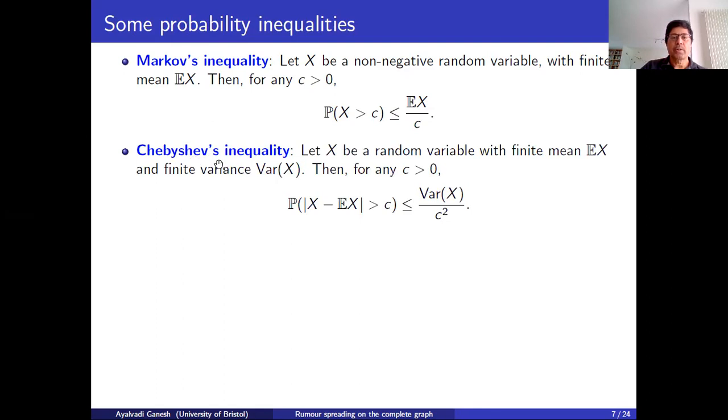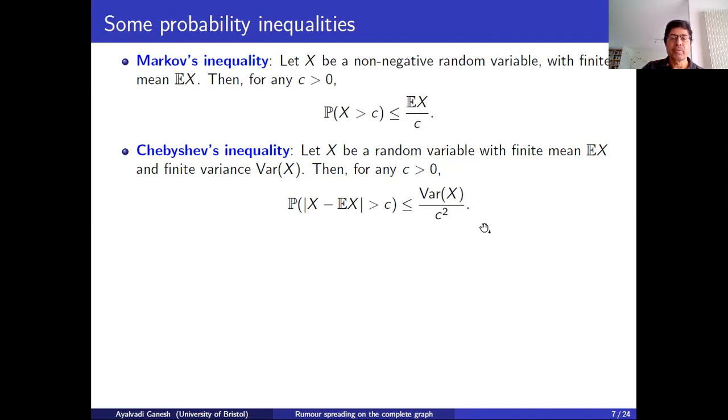So here is a somewhat more refined bound. And this needs knowing a bit more about the random variable. For this, we need to know not only the mean, but also the variance. And in this case, we don't need the random variable to be non-negative. For Markov's inequality, we assumed it's non-negative. Here, we don't assume that, but we have a bit more information. And then the bound says that the probability that this random variable X deviates from its mean by more than c is bounded above by the variance over c squared.